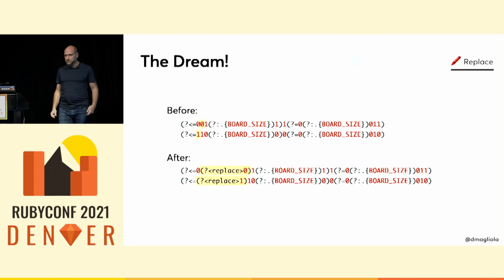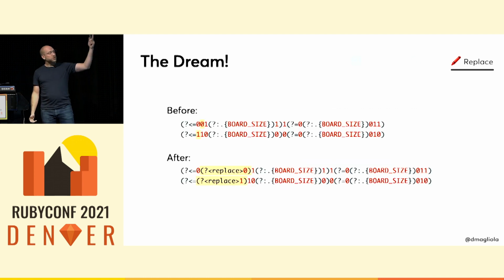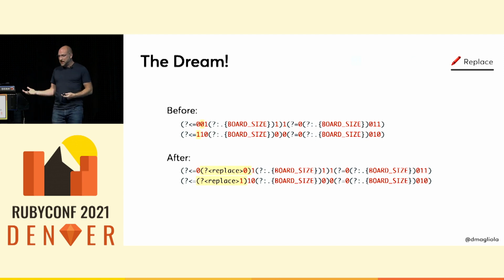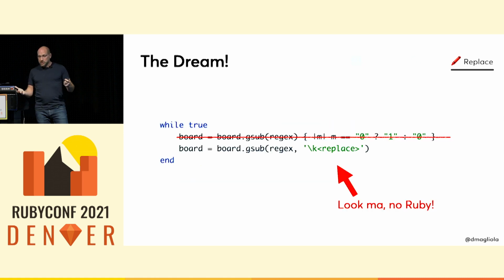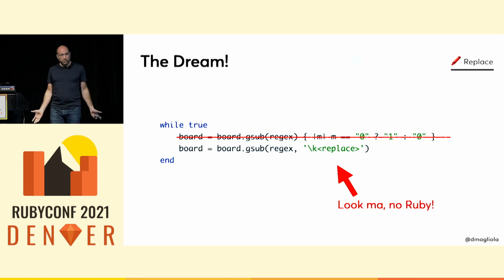So what we need to do now is modify those 228 cases that we had and add these captures. On any cell that is alive and needs to die, we pick a neighbor that is dead and capture that. And for cells that are dead and need to spawn into new life, we pick an alive neighbor and we capture that. We change our generator code so that it will basically go around the neighbors and pick one that has the right state and surround it with the capture. And the runner code now looks like this. I can tell each matched cell to replace itself with the capture that I chose, which happens to have the opposite digit, and now the dream is complete.